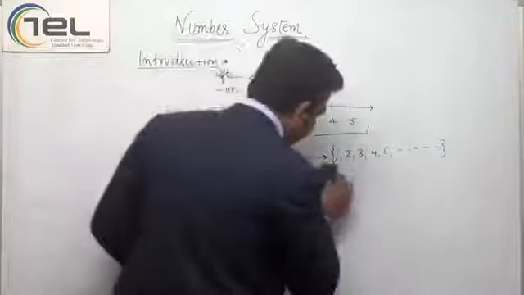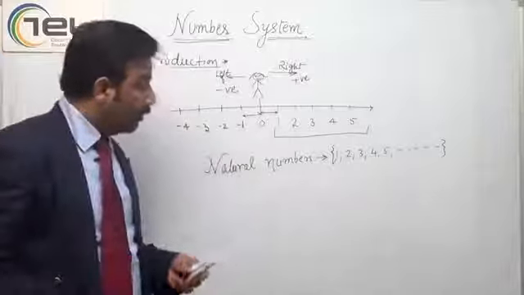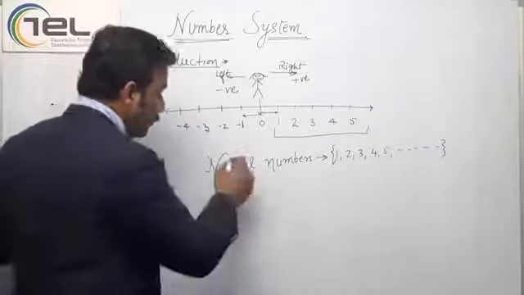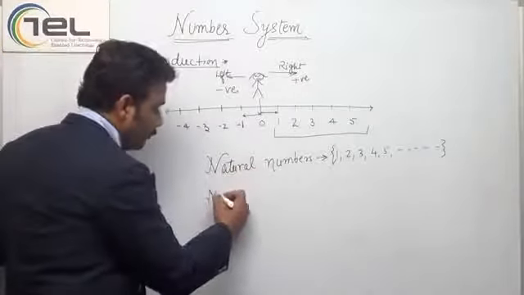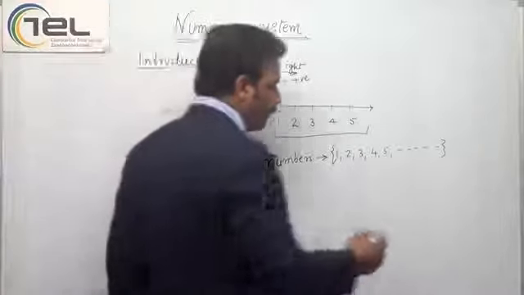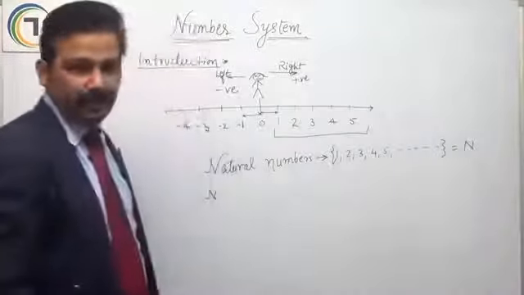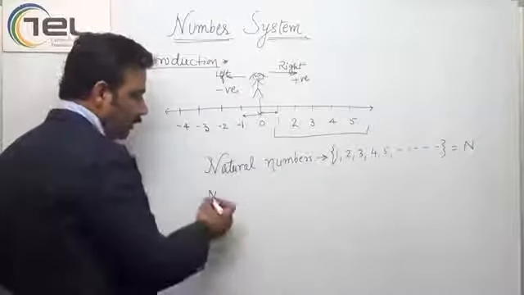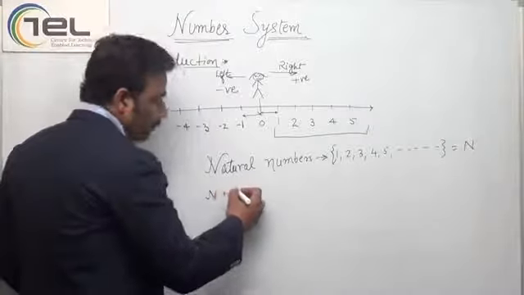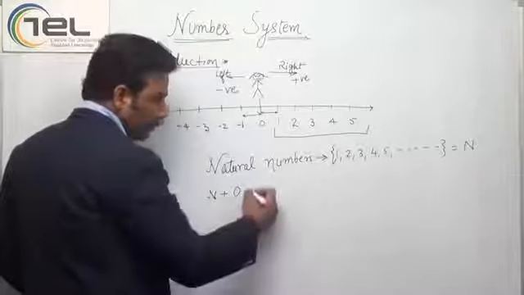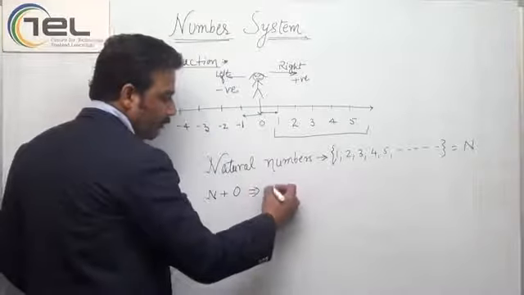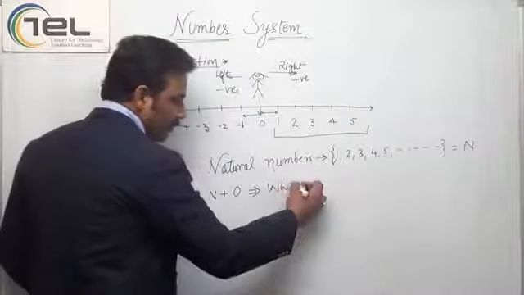Now, natural numbers are denoted by the capital letter N. Let's say N is added with 0. Now what does it become? It becomes the whole numbers.